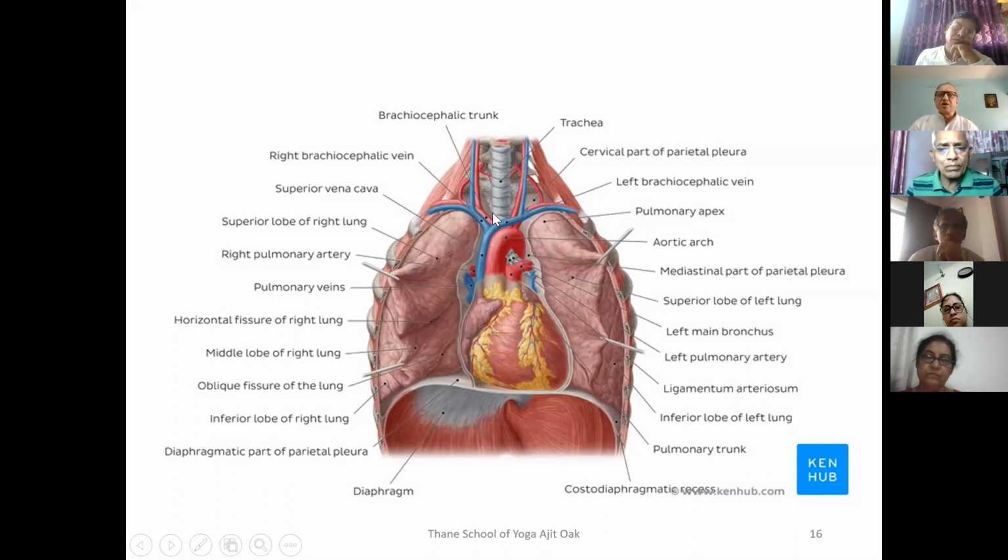So these are structures located in the mediastinum, and there is a right side lung, a left side lung, and as you can see, this is the diaphragm. The diaphragm is a dome-like structure. The right side of the diaphragm is slightly raised as compared to the left side, because the liver is located on the right side of the body, just below this part in the abdominal cavity. So this is just to show you how the structures are located in the thoracic cavity.